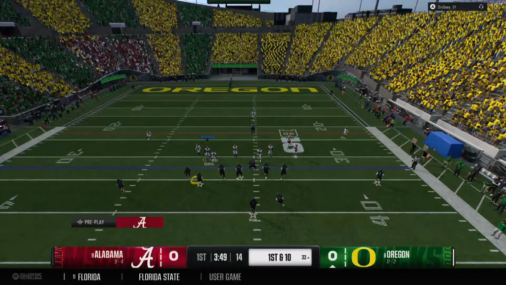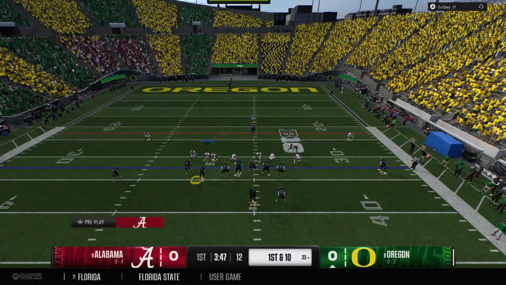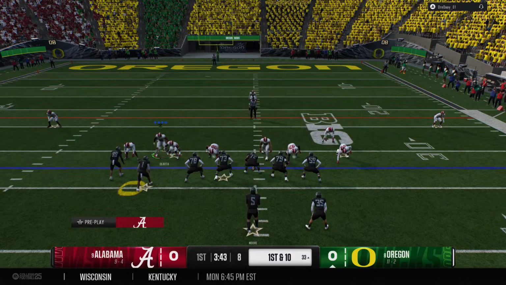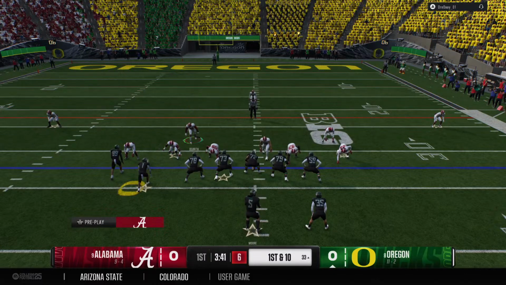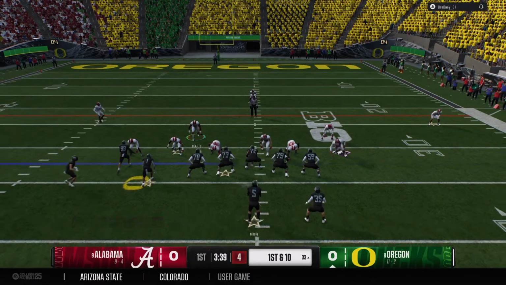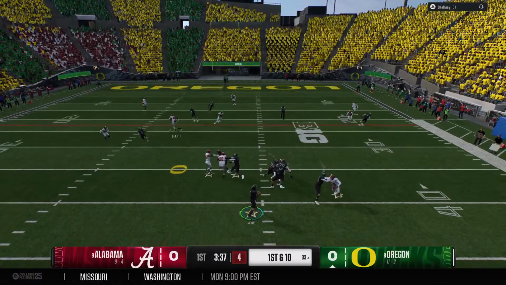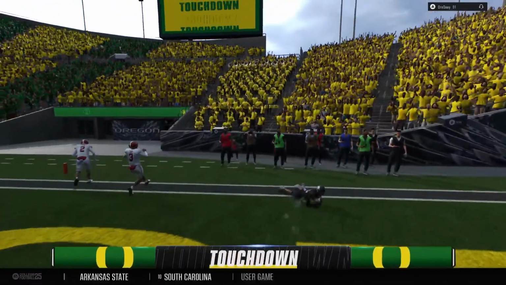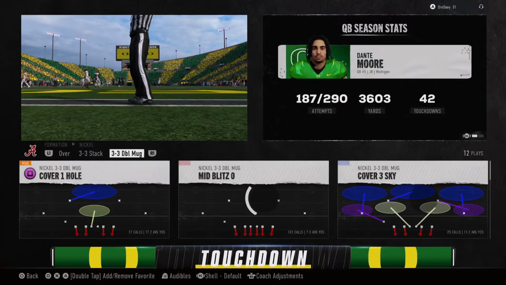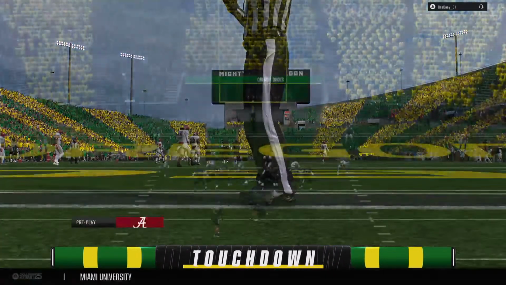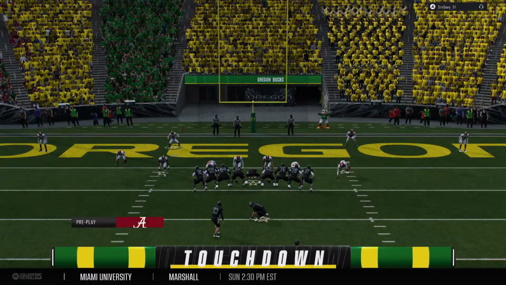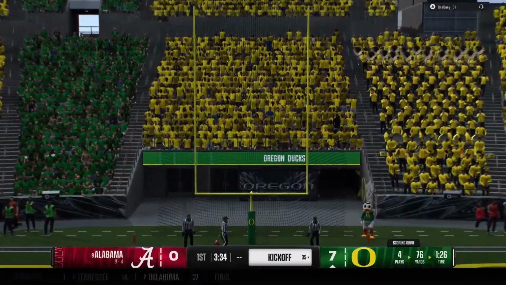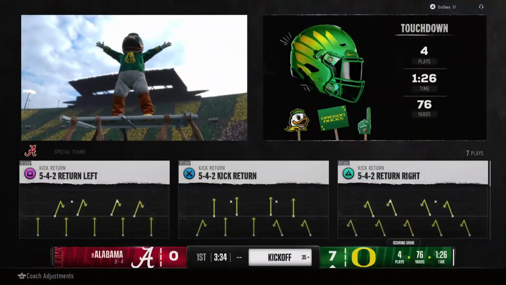The Ducks come to the line to start a fresh set of downs. Looks like the QB is changing the play at the line. On 1st and 10, they'll look to throw it. Here's a shot toward the end zone. And he's got it. Touchdown, Oregon. Now the important point after attempt. PAT is good, so it's 7-0.